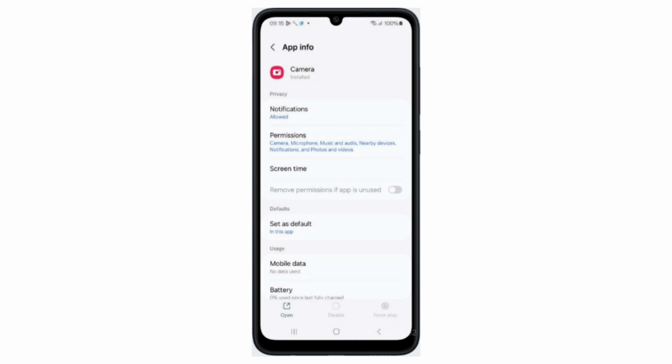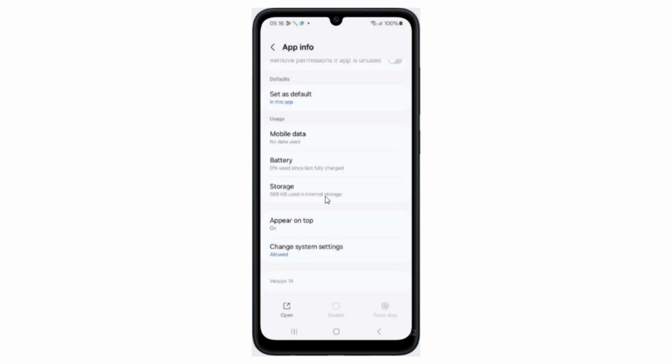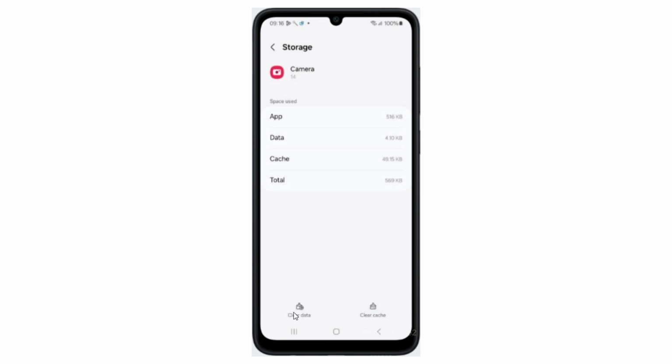Now, tap Force Stop to stop the app. Then, scroll down and tap on Storage. Here, tap on Clear Data to reset the camera app.